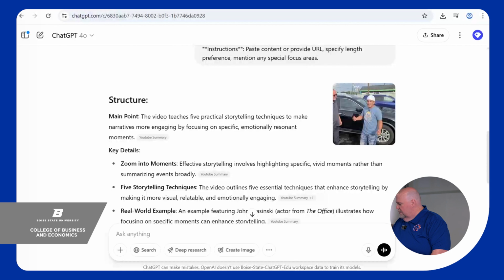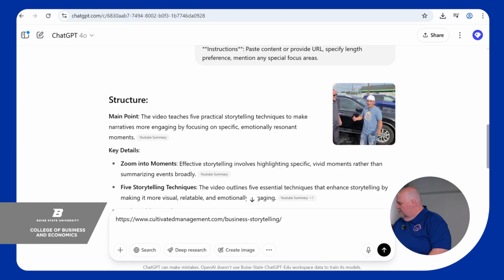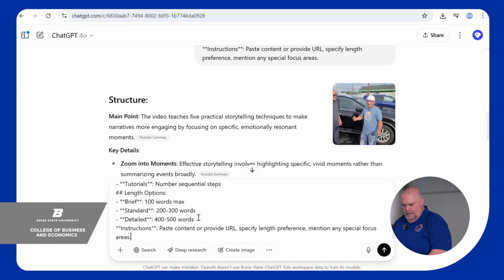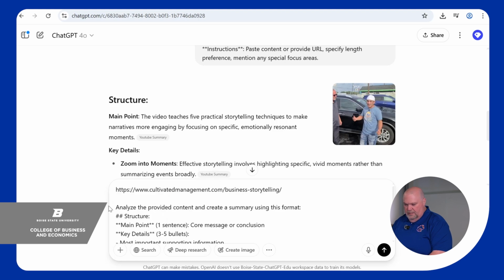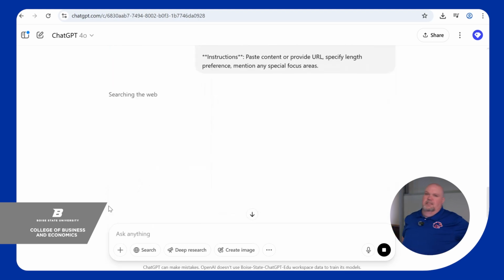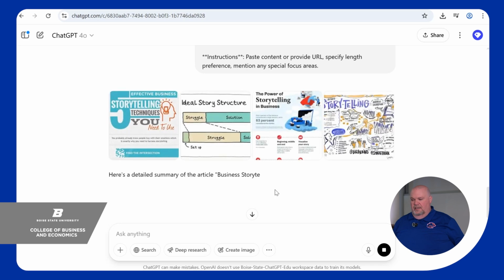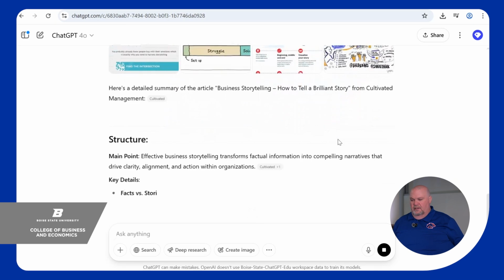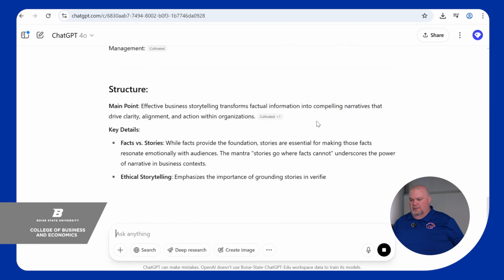Now let's use this and go to a link on how to tell a brilliant story from cultivated management. So I'm going to put that in there, this prompt again. And I'm actually going to tell it, I want this one to be more detailed. So I'm just going to delete those other ones. And I'm going to ask it to be more detailed this time. So you can see that it's going to that website. It's actually pulling some different information from the website.